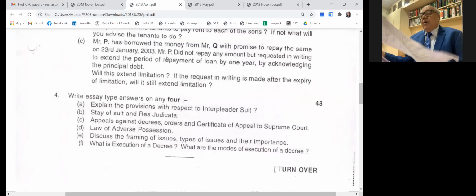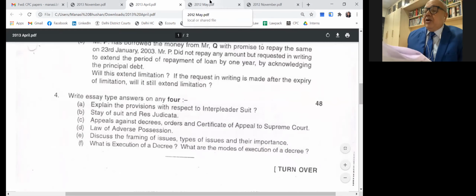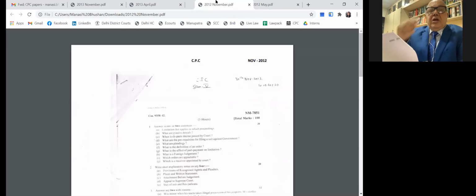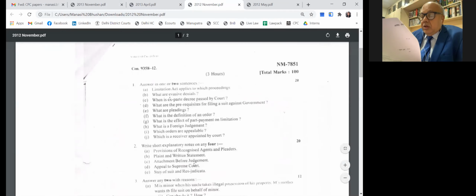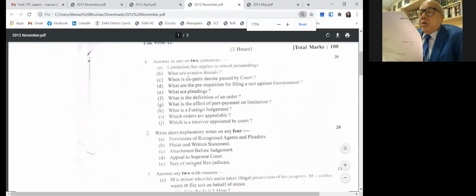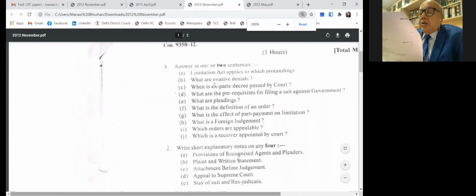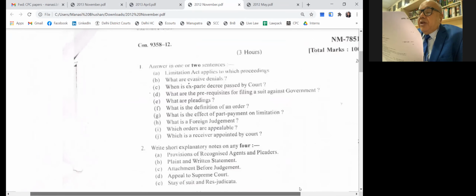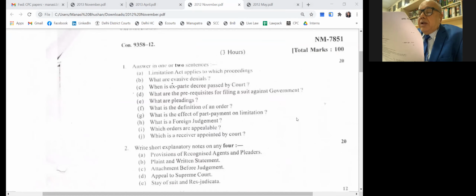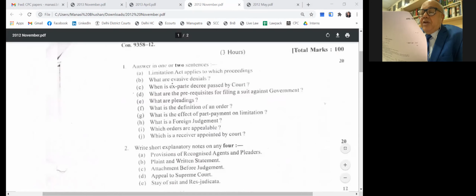Next question paper is November 2, 2012. The third question. What is the first question here? Limitation Act. Just read this question. Are applicable to what proceeding? Yes, it applies to both civil and criminal proceeding. Mention. Then what are evasive denials?